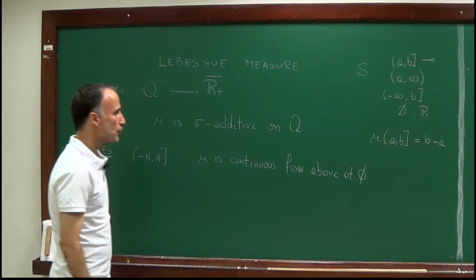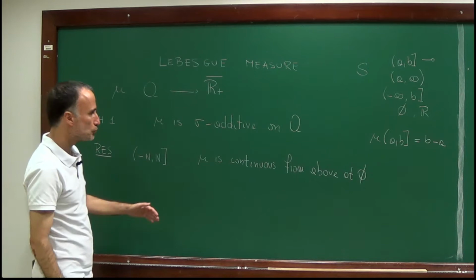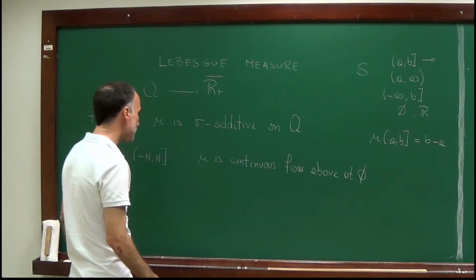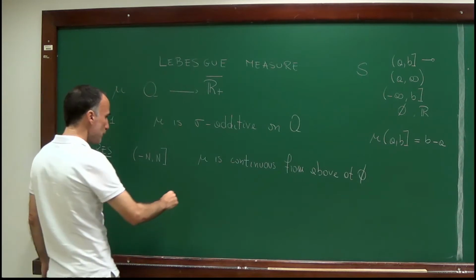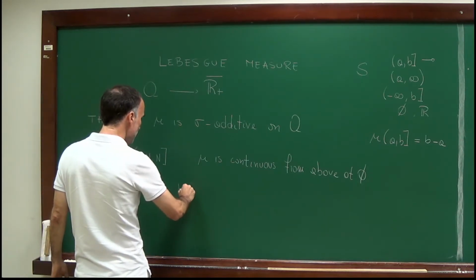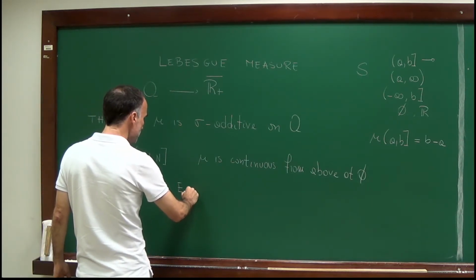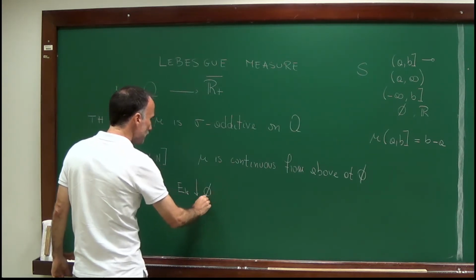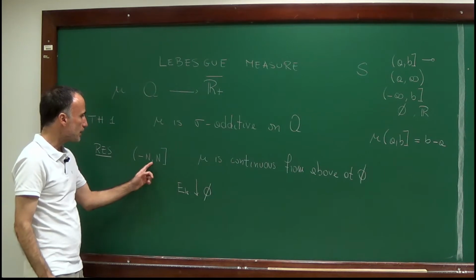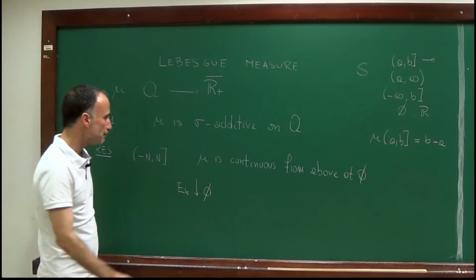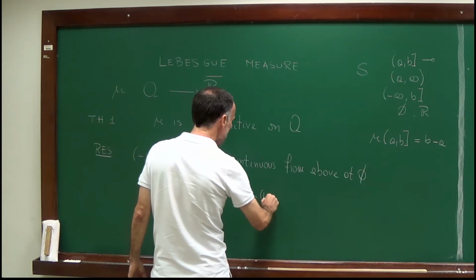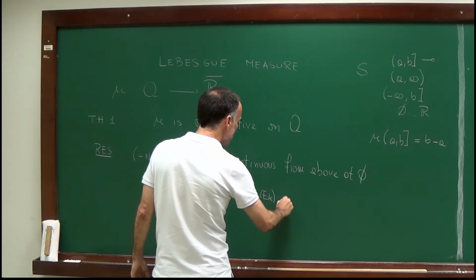And this is what we want to prove, which means that we have to show that if I have a sequence of sets e_k, which is decreasing to the empty set, all e_k's contained in (minus n, n), then this implies that mu of e_k is converging to 0.